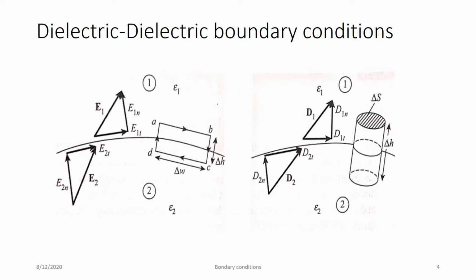Now to write the equation, we will construct a Gaussian surface. So this is ABCD. When you construct the Gaussian surface, you will get certain equations. Now how will you write the equation? We will define the distance between CD and AB as delta W. This is delta, not del. Delta is the difference, that is, the distance between CD and AB.